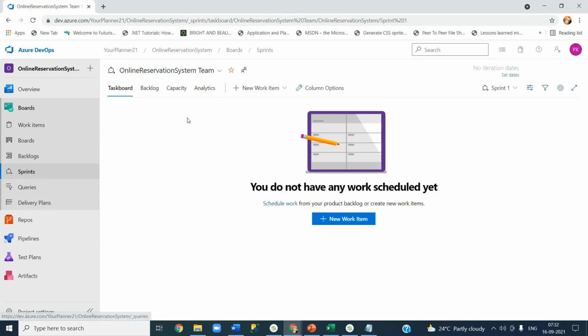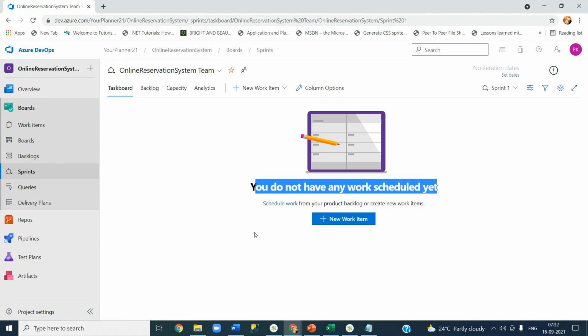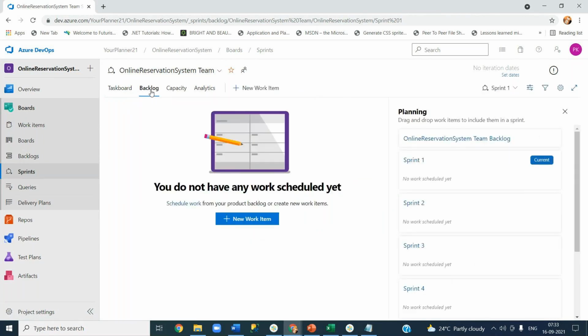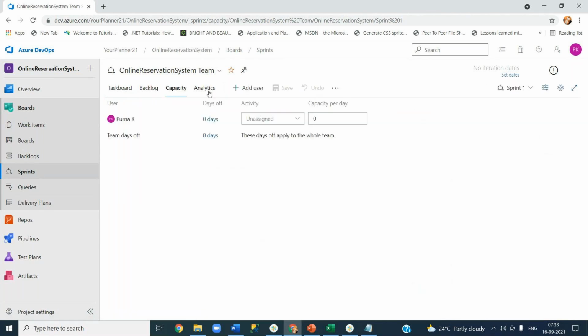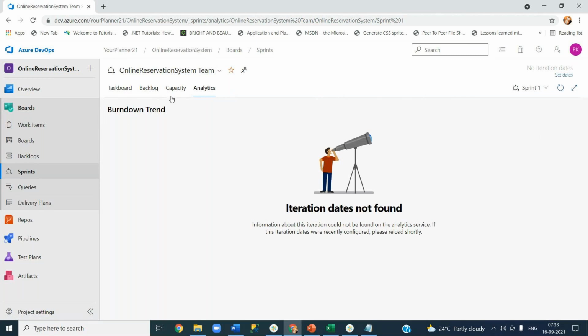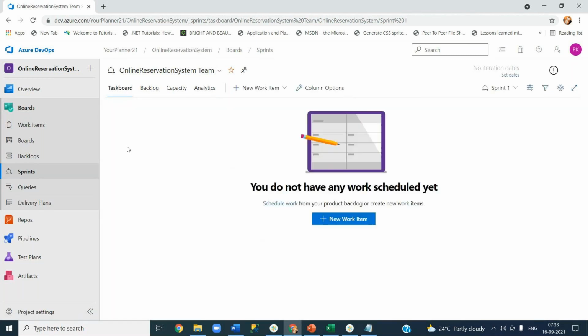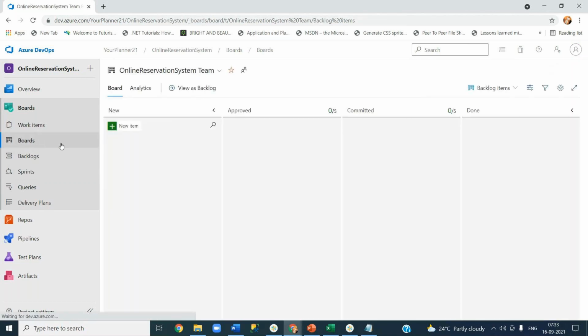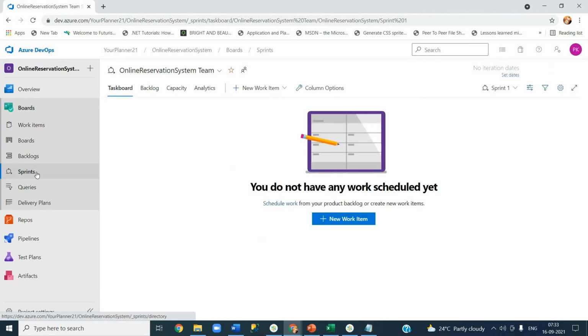Then sprints. Here also it is saying you do not have any work schedule date, so it is asking you to schedule work, then you will see the data here. In sprints, what you see is a task board, backlog, and then capacity, analytics. It's about reports, burndown charts, etc. The task board is similar to boards here. In the boards you will see product backlogs or the features. In the sprints you have the task board.